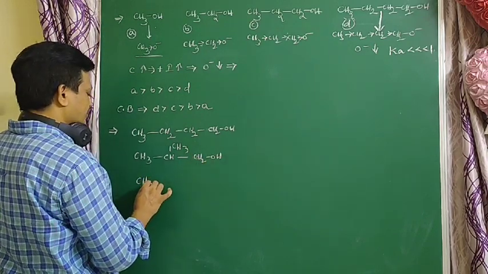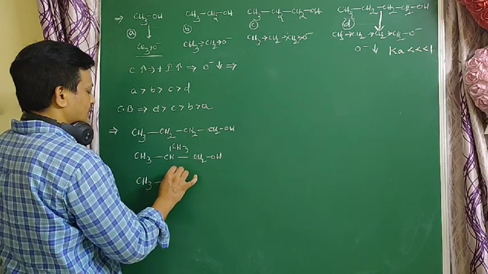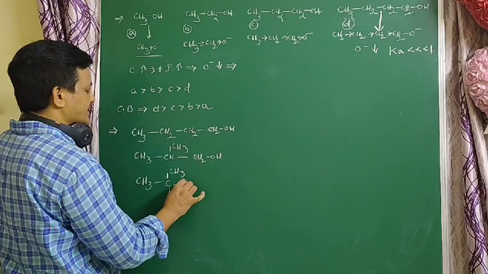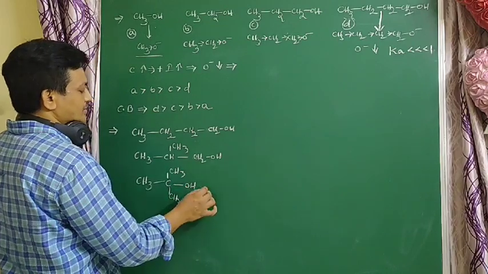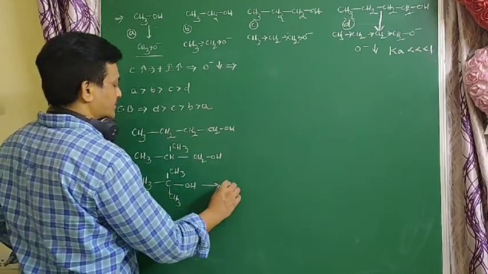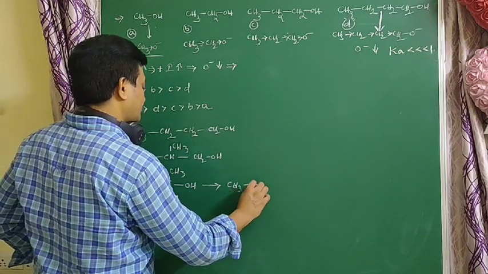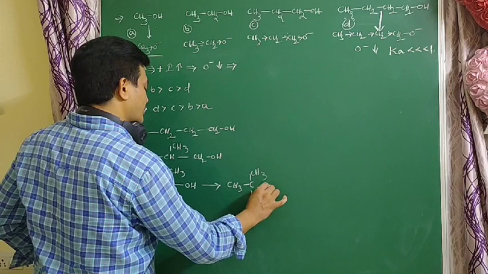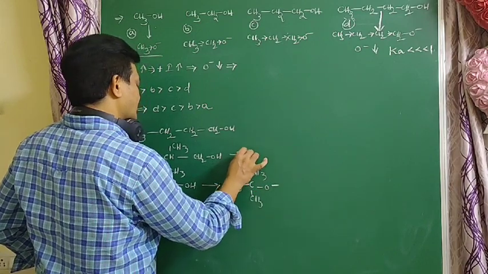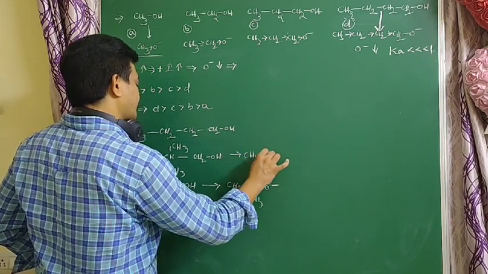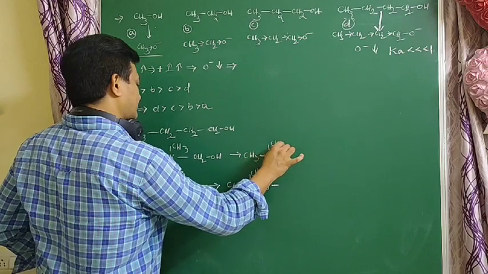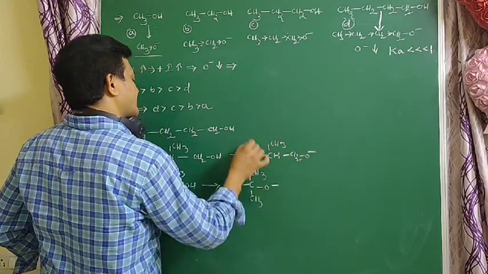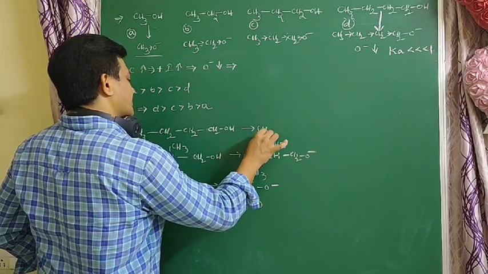This is tertiary butyl alcohol. They have the same number of carbons, so which is more acidic? Each loses an H plus ion and converts to O minus.